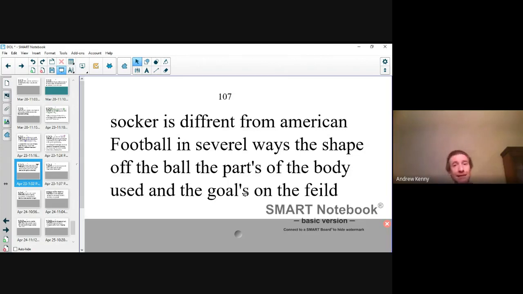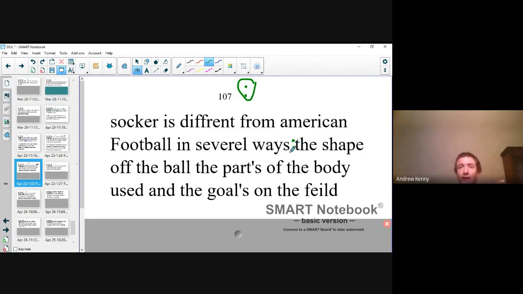So when we make a list in a sentence, we always start that list off with a colon, our dot. Let me get my pen. We start it with our dot. That's how we start our lists, right? So where do we put a colon in the sentence? Where does our list start? So it says soccer is different from American football in several ways: the shape of the ball, the parts of the body used, and the goals on the field. So clearly our list starts after the word ways, right?